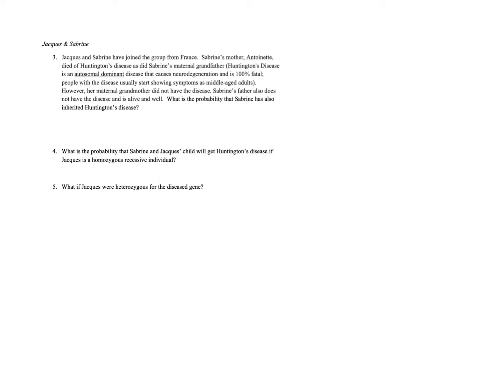Okay, next is Jacques and Sabrina. So Sabrina had a mom. So if we draw Sabrina, let's see here. We've got Sabrina. Her mother died of Huntington's disease. So we know she has at least one big A because it's a dominant disease and she died of it. But we know that it says here that Antoinette died of Huntington's disease, as did Sabrina's maternal grandfather. But we know that her maternal grandmother did not have the disease. So her mom was disease-free. So we know that Sabrina's mom is big A, little a.